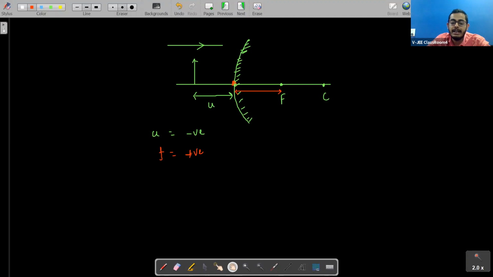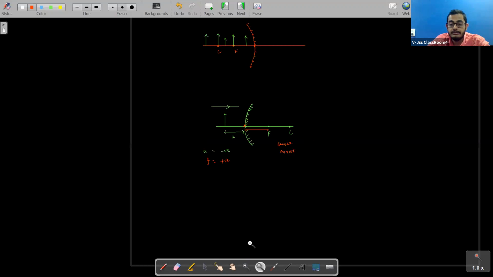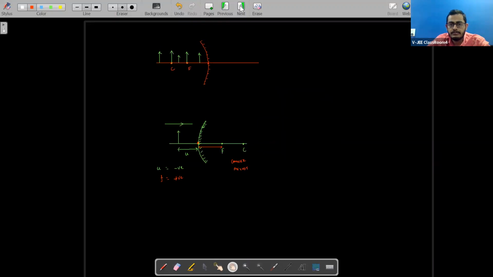In the case of which mirror, students? In the case of convex mirror, focal length will be positive, and in the case of concave mirror, focal length will be negative. Right? Getting my point, all of you students? Tell me. Yes, sir. Okay, very good.